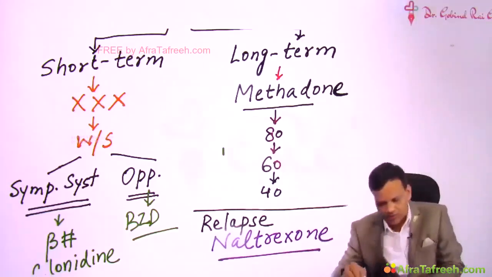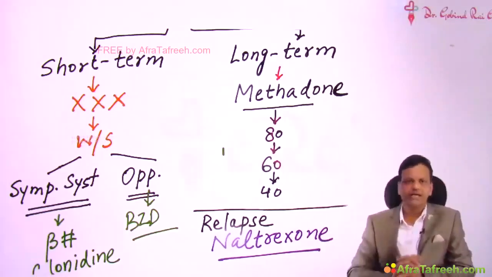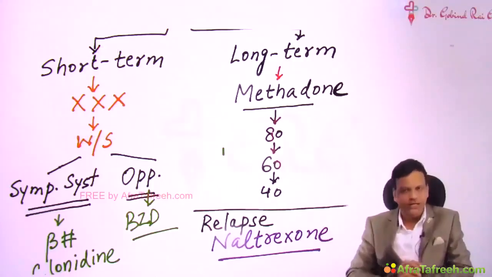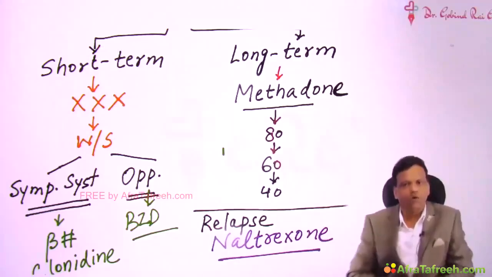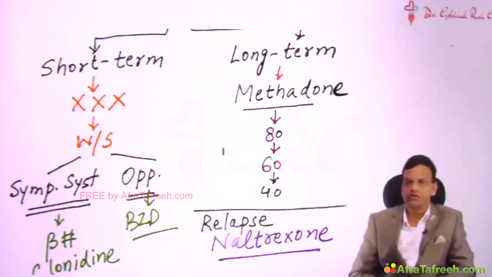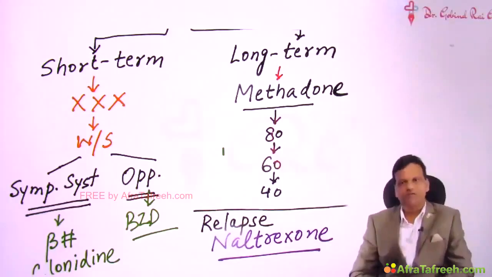Now how naltrexone will work is, this person has gone home and we tell his relatives to give him naltrexone daily. Now what is naltrexone? Naltrexone is an opioid antagonist. How is it given? It is given orally, so it can be given at home. And what is the duration of action? It is very long.